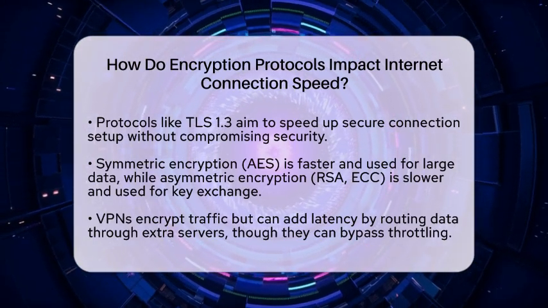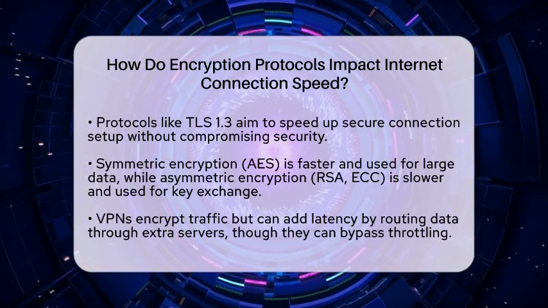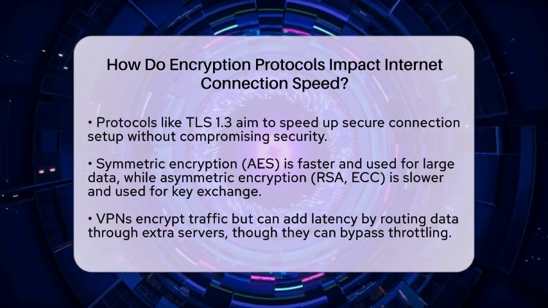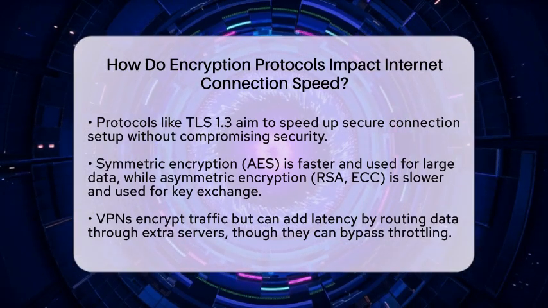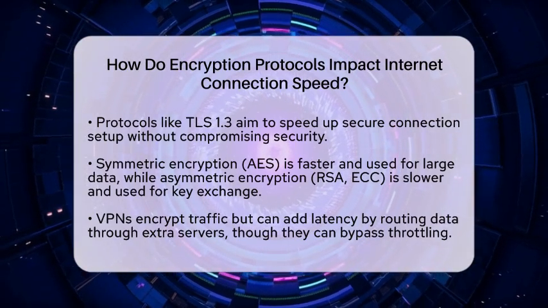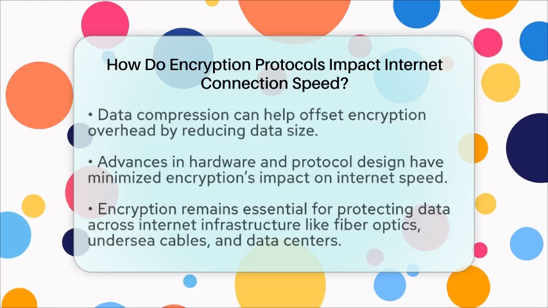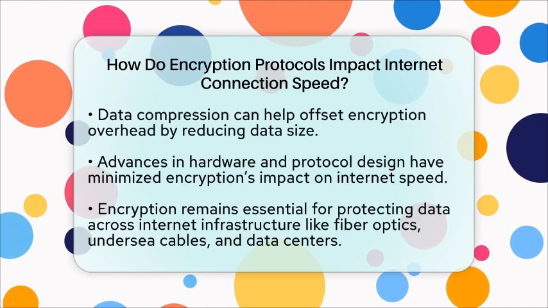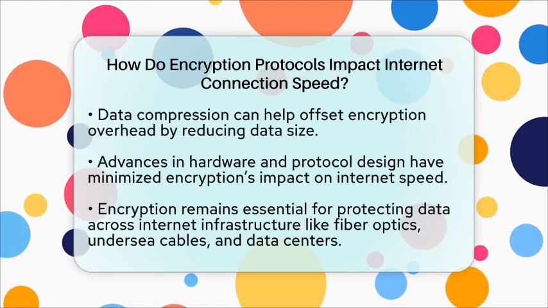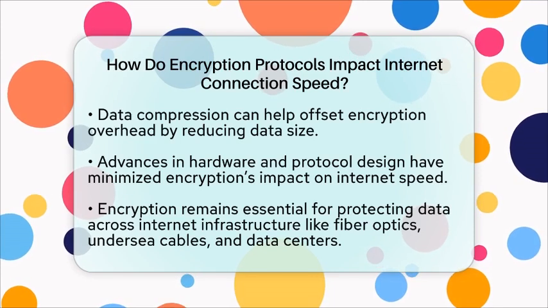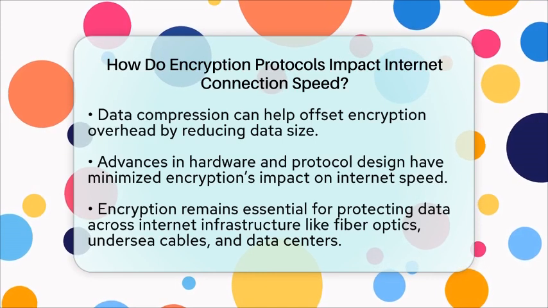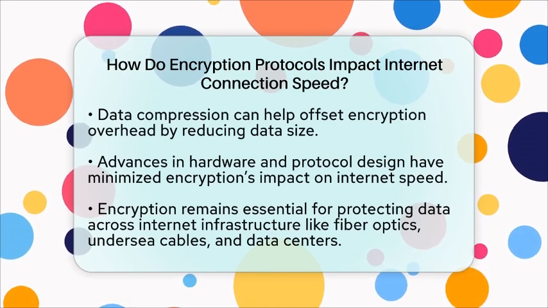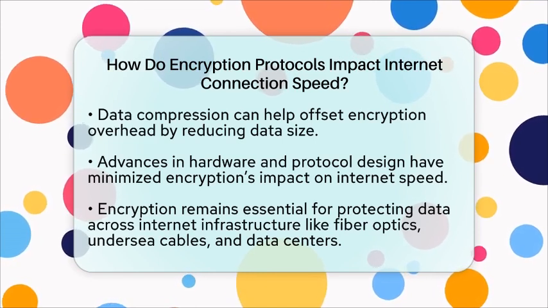Using a virtual private network encrypts your traffic but routes it through an additional server, which can increase latency. However, in some cases, encryption can help bypass internet service provider throttling, which slows down certain types of traffic. Additionally, some encryption protocols work with data compression, reducing the size of data sent over the network. This can help offset the extra data overhead, but it depends on how well the data compresses.